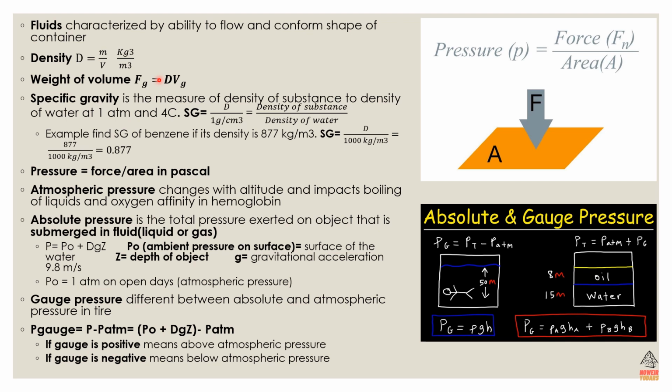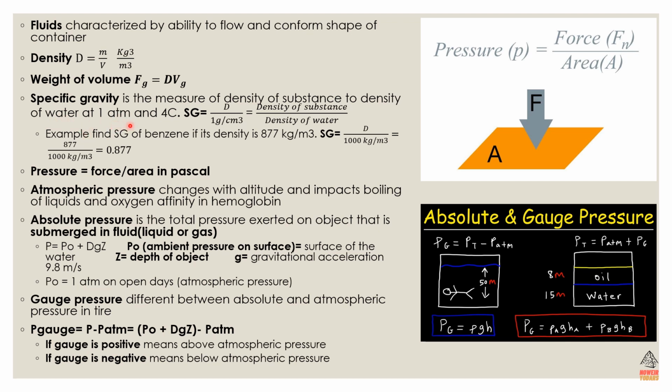So how do we calculate density? Density is mass divided by volume, and its units are kilograms divided by cubic meters. So the weight of the volume, the gravitational force, is equal to density times V times g, or volume times gravitational acceleration. And this is the weight of the volume.